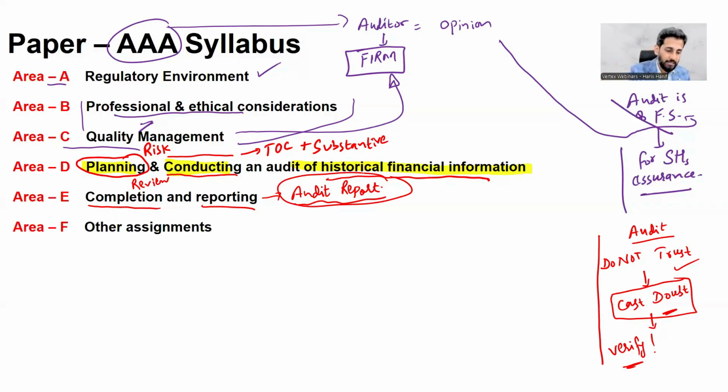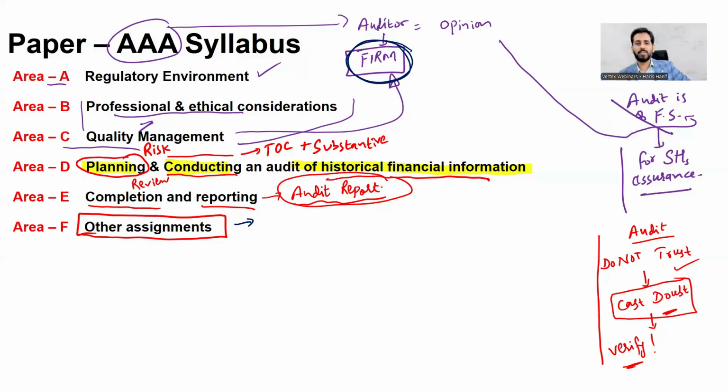Now, area F is other assignments. What is other assignment? I call this the non-audit assignments. See, one activity of your firm is the audit. One activity of a firm of chartered accountants is the audit, and another activity is the non-audit engagement. Now, what is non-audit engagement? Non-audit assignments means that it is other than audit.